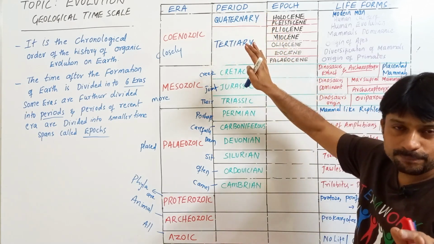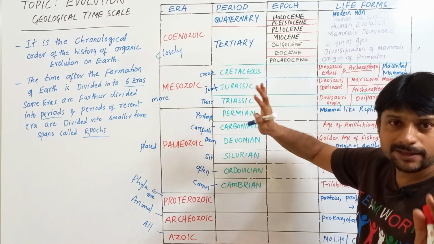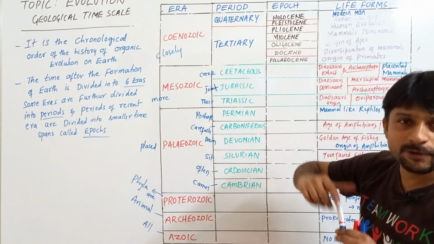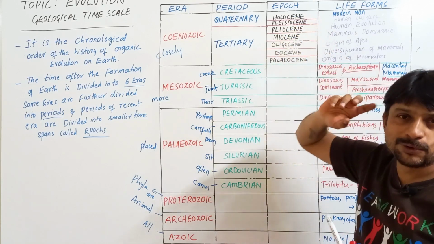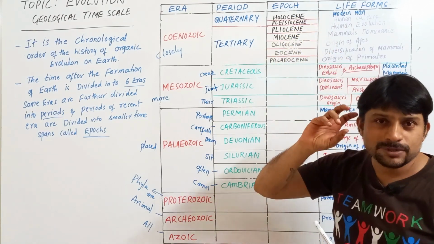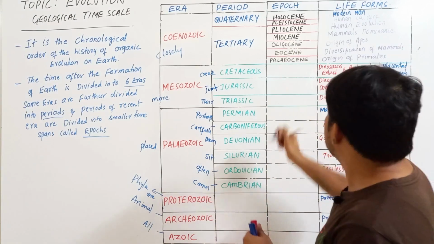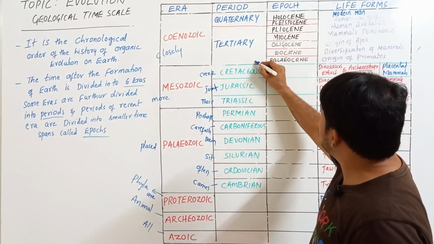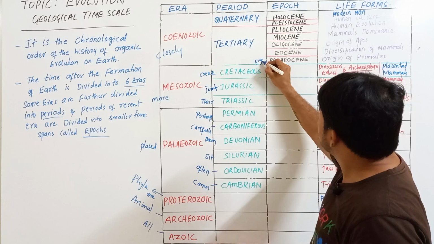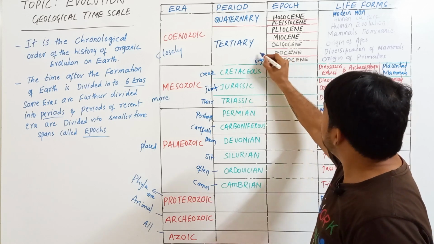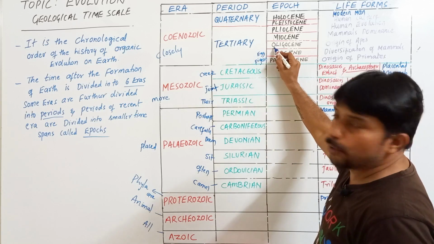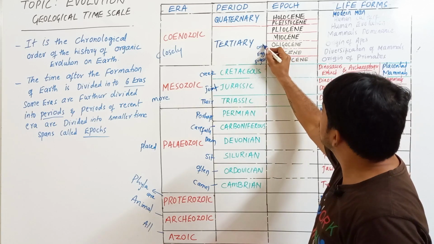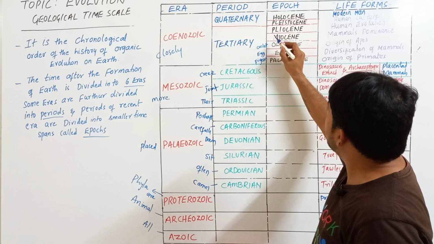Remember this carefully because you are going to study the evolution of the horse. In the evolution of the horse, you have to remember all these epochs. So I'll give you a trick to remember these epochs. P for pigeon. E for egg, pigeon egg. O for omelette, pigeon egg omelette.